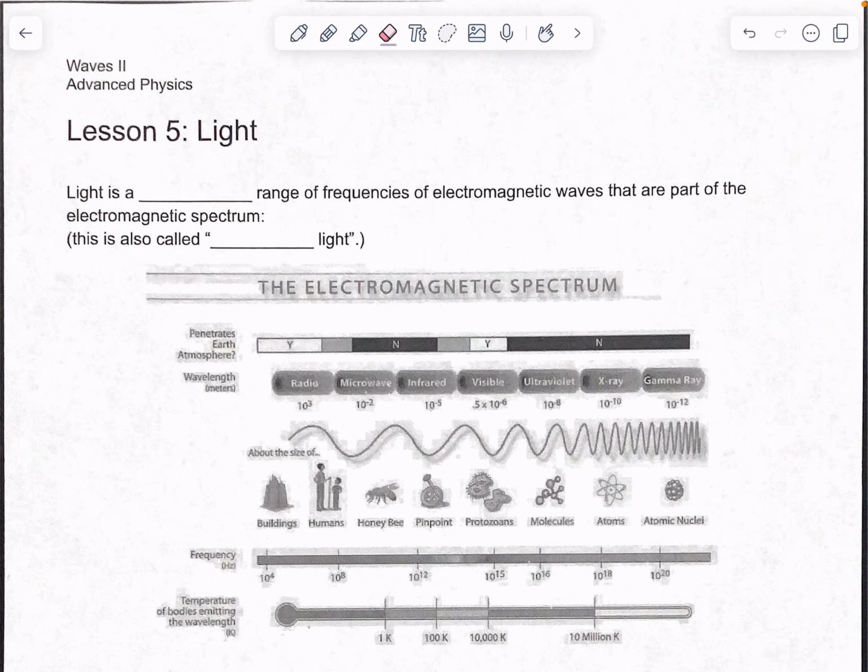All right, this video is going to go over pages 19 through 22 in your sound and light packet. So we're going to start off with light here. Light is a very small range of frequencies on the EMR scale that we can actually see. That's why it's called visible light.